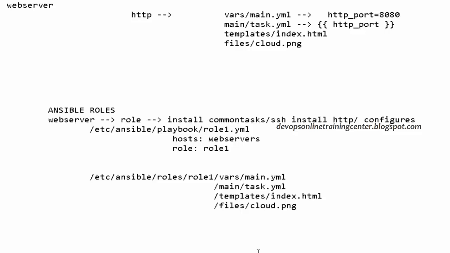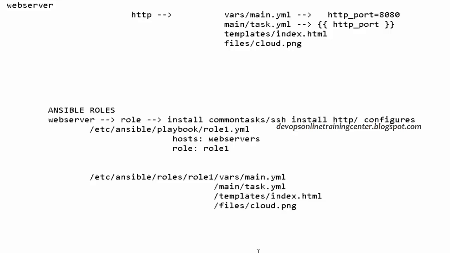Each role is for a specific purpose. Role 1 is for setting up HTTP. Role 2 is for setting up DB servers. Role 3 is for setting up app servers. Then how do we write my playbook? I just write 3 playbooks, and I associate only 2 lines in each playbook. Hosts is web servers, role is role1. Hosts is DB servers, role is role2. Hosts is application servers, role is role3. That's all. And when I execute a playbook using ansible-playbook role1.yaml, the control goes to role1 main tasks.yaml.